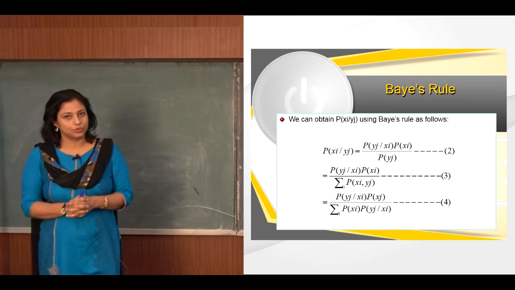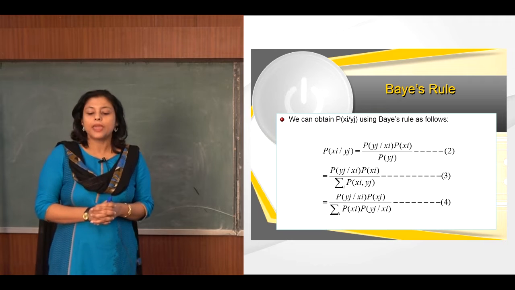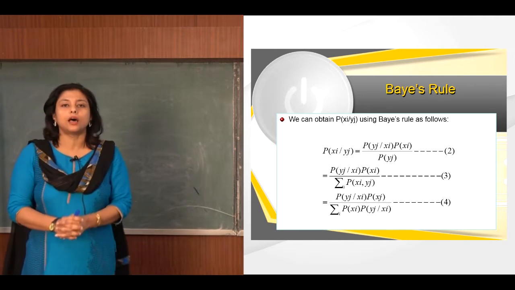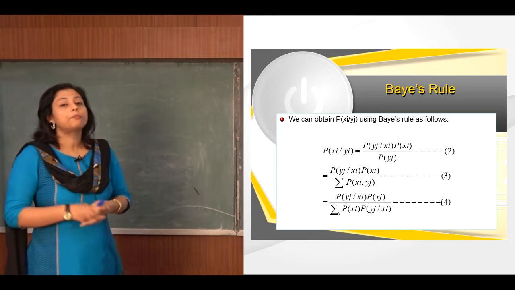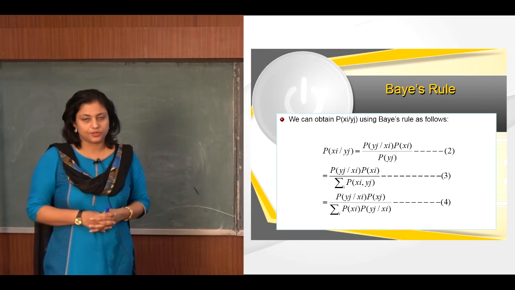Now, what is Bayes' rule? In probability theory or in statistics, Bayes' rule describes the probability that an event will occur based on the prior knowledge of conditions that may be related to the event.